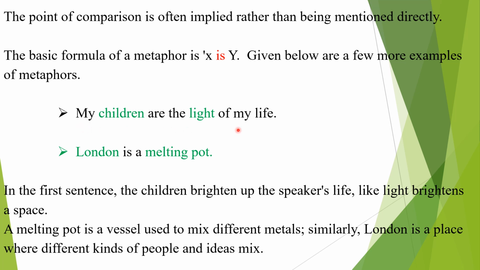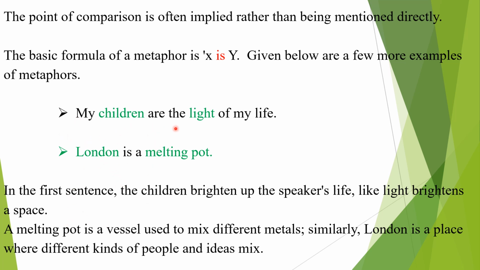Here I have given some more examples. My children are the light of my life. See the green colored words, children, light. London is a melting pot. Here the comparison is implied. It's not directly stated, not directly expressed. Let's see the meanings of the metaphors.